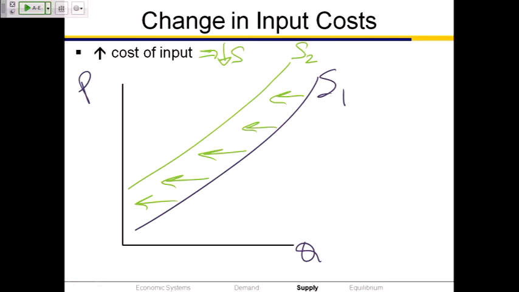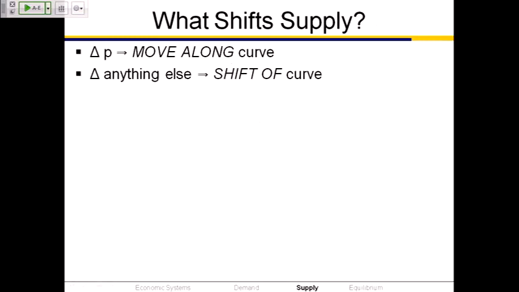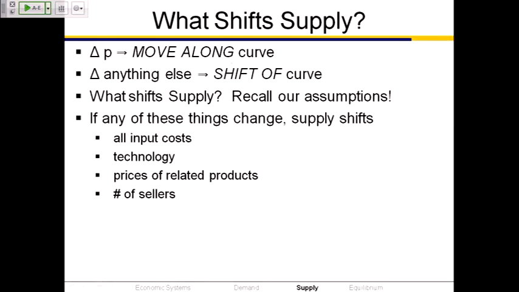What are the things that shift the supply curve? Well, a change in the price is going to move us along an existing curve, and a change in any of those other ceteris paribus conditions is going to shift the entire curve. Changes in price move us along demand and supply curves. Changes in other relevant factors shift. So if the input cost, the technology, the prices of related products, or the number of sellers, if any of those things change, the entire supply curve will shift.